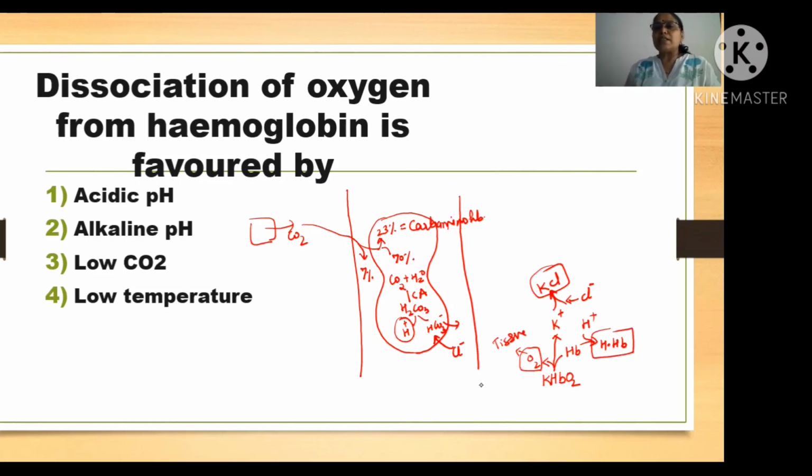When proton concentration is increasing. The proton concentration increasing itself tells you that the medium is becoming acidic. So pH is becoming acidic. In this condition, oxygen is dissociating from the hemoglobin. Is it clear? So I hope this explanation, whatever question we have discussed today, this topic might be clear to you. Thanks for watching.